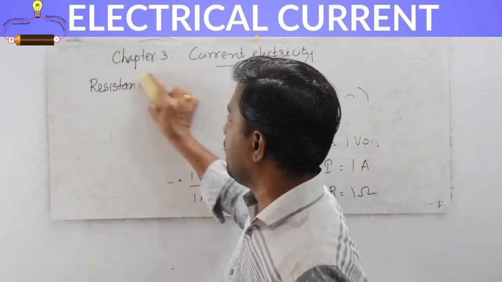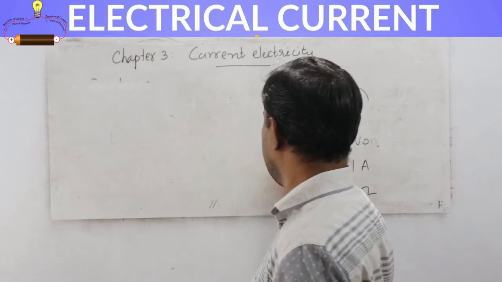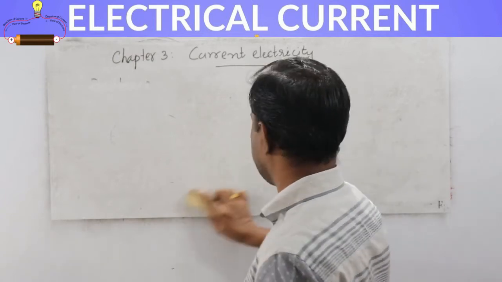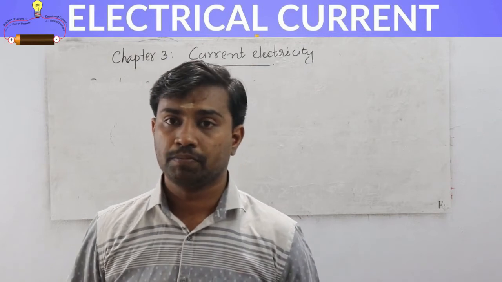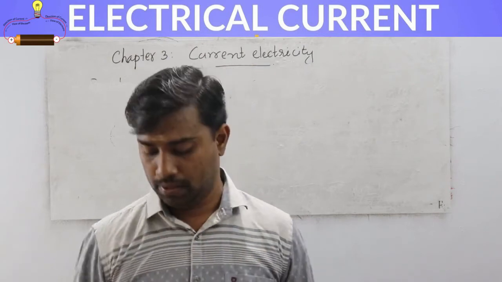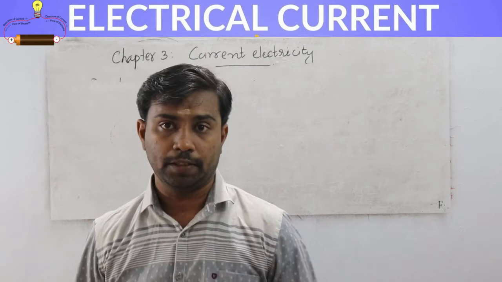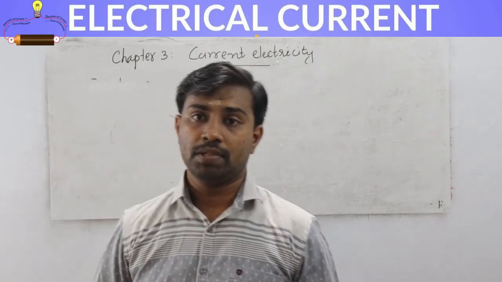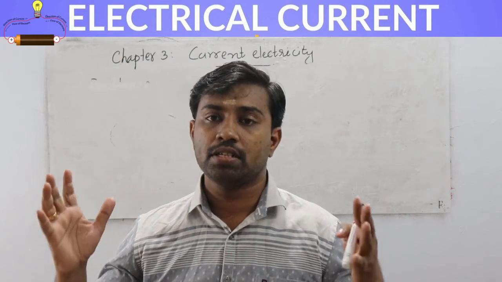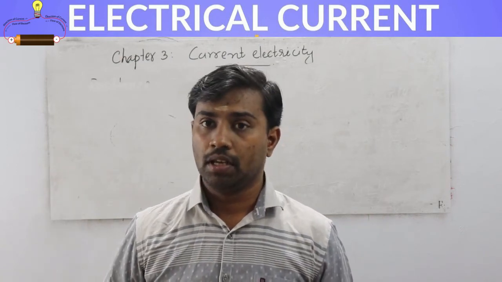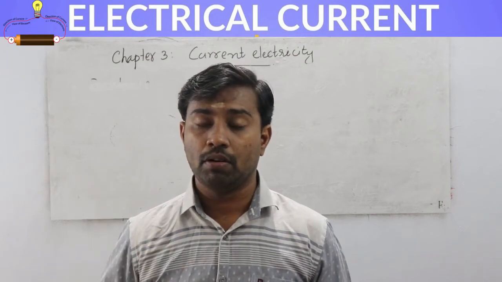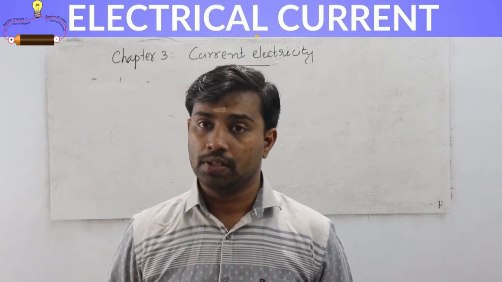Okay, and the second factor affecting the resistance of the conductor is the thickness of the conductor. Thickness means the area of cross section. If the area of cross section is higher, the resistance will be less.